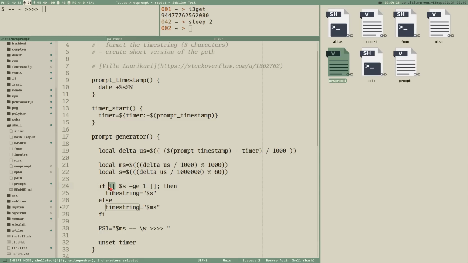The original classic way is to write it with test, and there's an alias for test, and that's a single square bracket like this. This is also known as a POSIX test, because this is how you write in POSIX compliant shells like dash and such. And I think this would work.